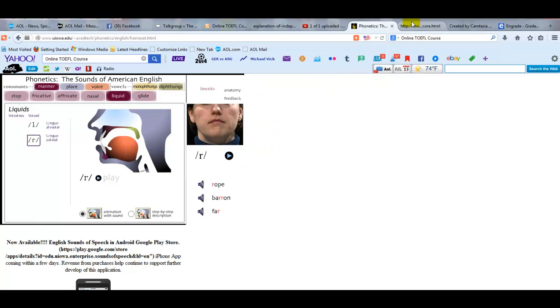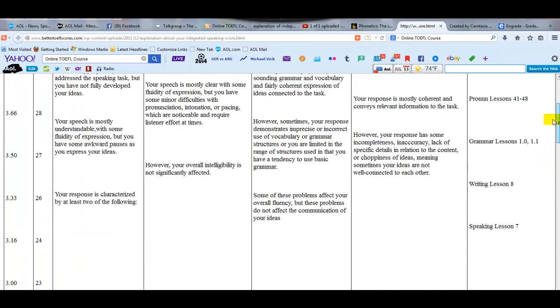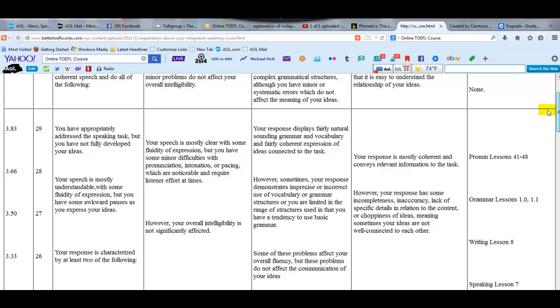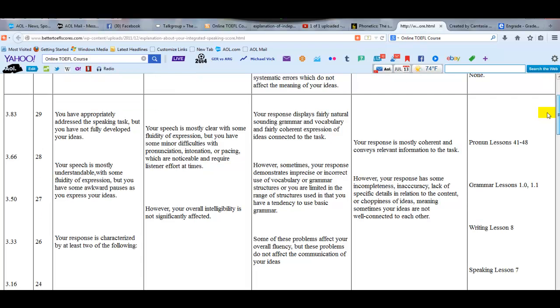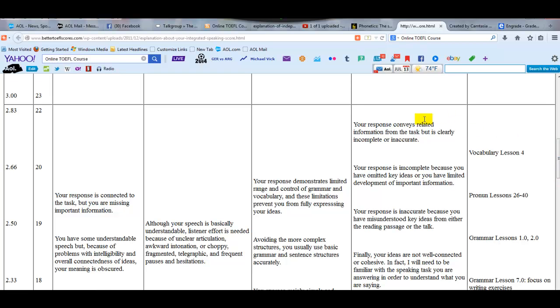All right, let's go to the integrated rubrics now. I'm going to score you in the 2 range, just below 2 here. I think you could probably have been a little more complete with your discussion of the information in the reading.